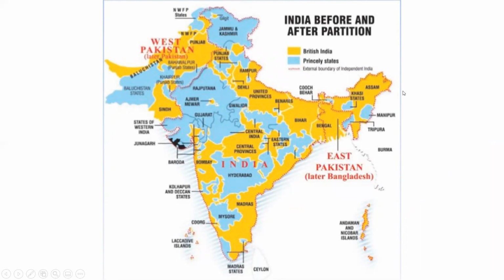Here Manipur, Khasi, Tripura, like this blue color. All this blue color shows the nearly 560 princely states. Now the second challenge is that the princely states have to join India. Behind this, one Iron Man is there. His name is Sardar Vallabhbhai Patel.